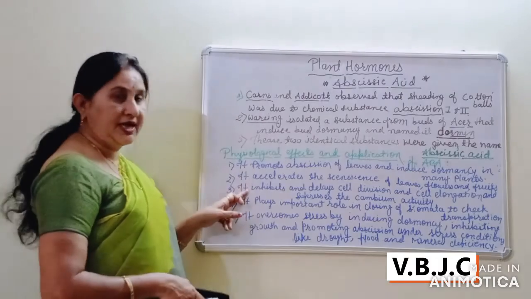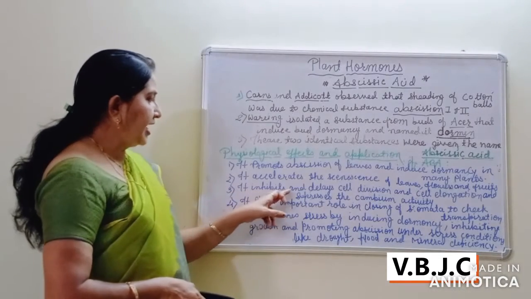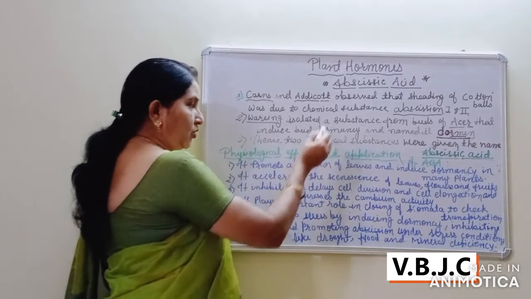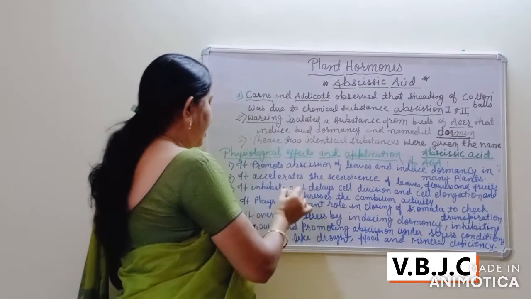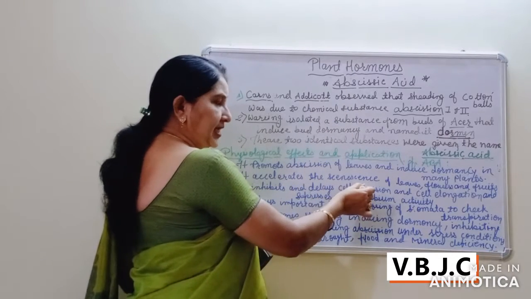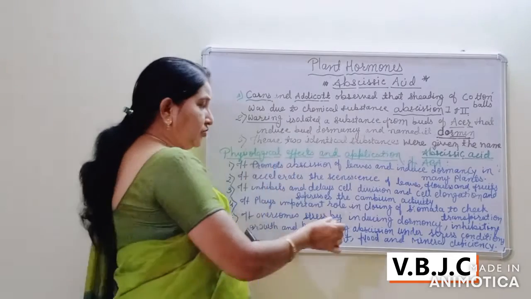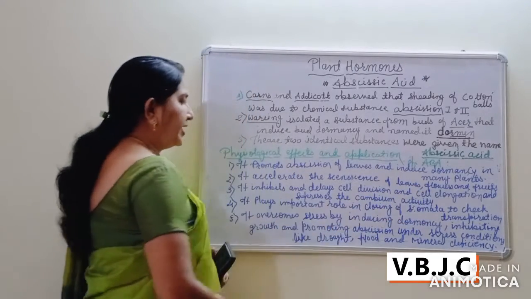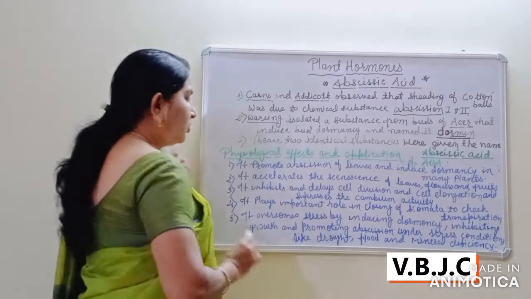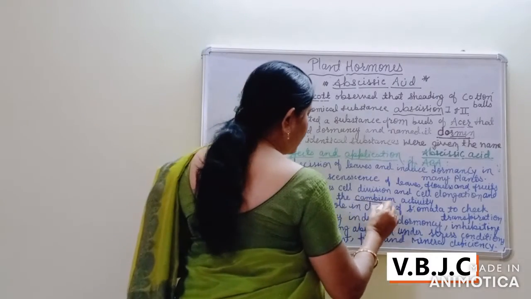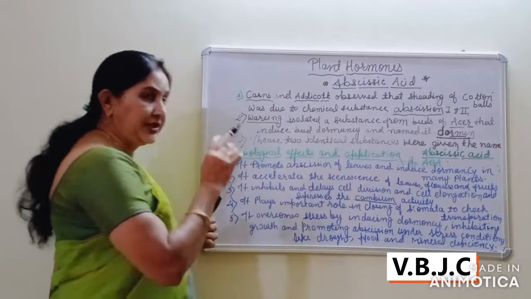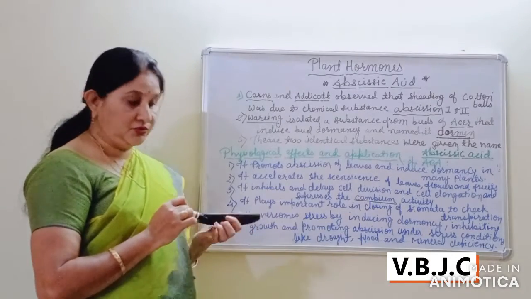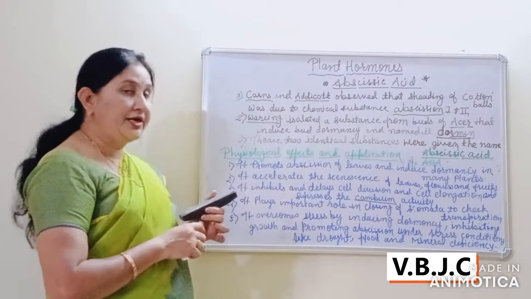Third, it inhibits and delays cell division. Since it is a growth retarding hormone, it inhibits or delays cell division and cell enlargement, and suppresses the cambium activity. The vascular cambium is present between the xylem and phloem and contains meristematic tissue, which is able to divide again and again.